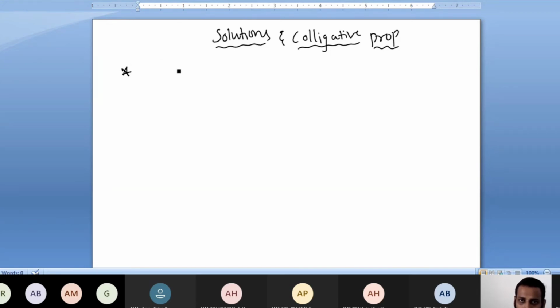Now we will have a few more examples about gram equivalent weights of oxidants and reductants. The gram equivalent weight of KMnO4 I gave in different mediums: acidic, basic, and neutral medium. Now we will have a few more examples.